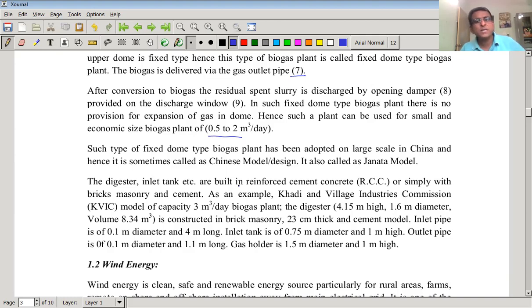It is constructed in brick masonry, 23 centimeter thick, and cement mortar. Inlet pipe is of 0.1 meter diameter and 4 meter long. Inlet tank is of 0.75 meter diameter and 1 meter high. Outlet pipe is of 0.1 meter diameter and 1.1 meter long. Gas holder is 1.5 meter diameter and 1 meter high.